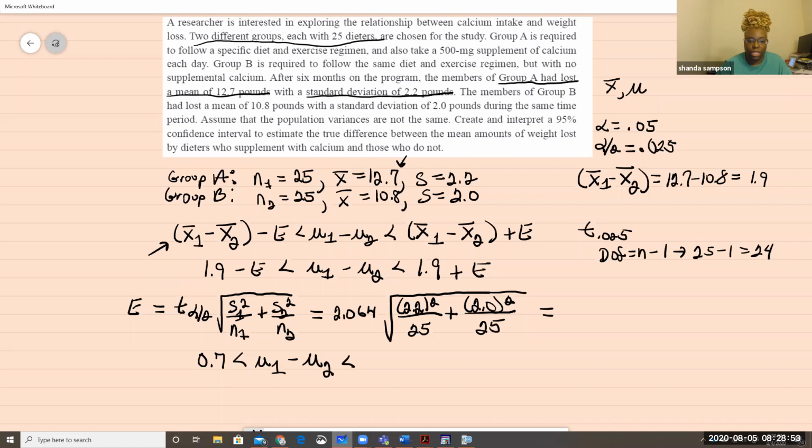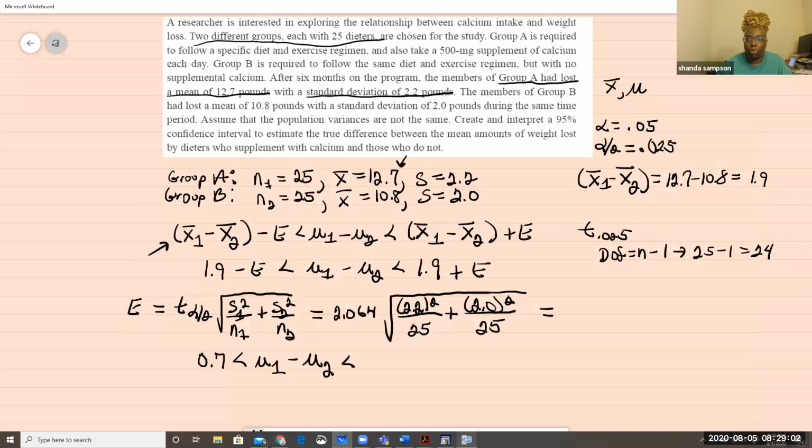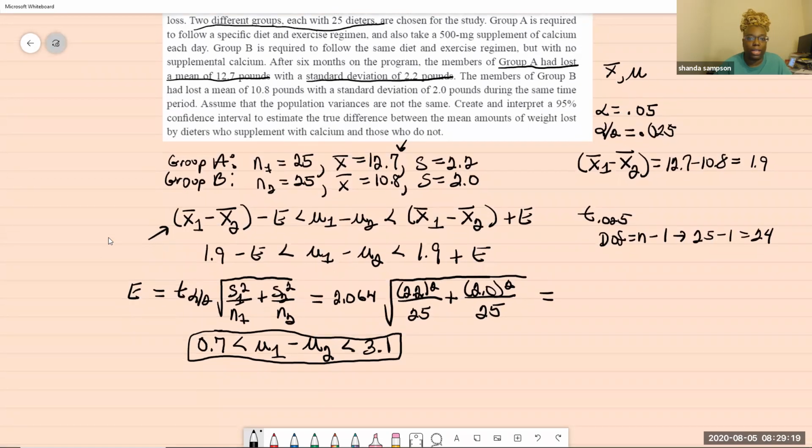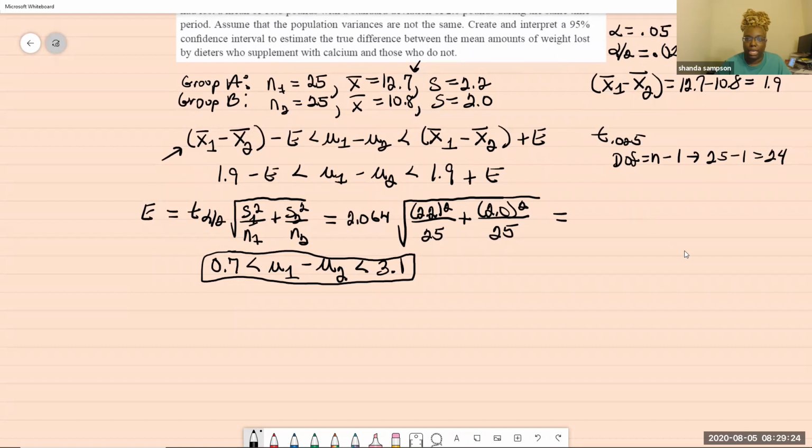Okay, and let's check the other one real quick. 0.7, and that's 3.1, because that 09 you got to round up, so 3.1. Okay, and that's your confidence interval. So depending on your instructor, they may want you to write a lot because it says create and interpret. So I created the confidence interval, and now I need to interpret it.